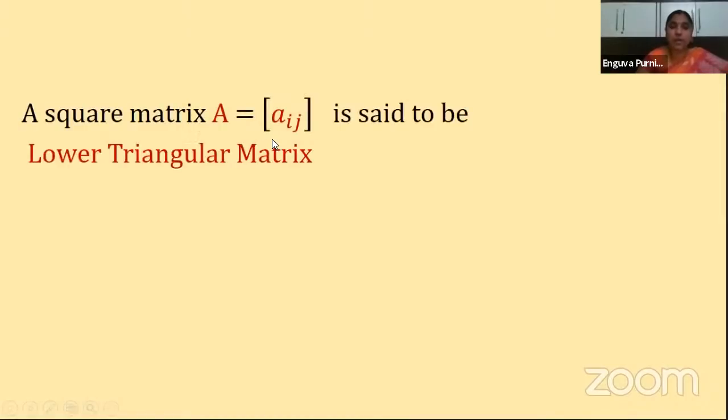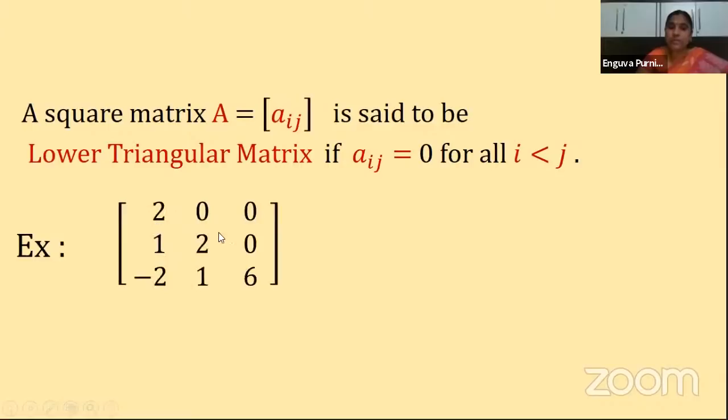Same definition, children. The only difference is that the place where the element should be 0 is where i is less than j. Clear? So in this example, these are the elements: 2 0 0, 1 2 0 and -2 1 6. The same explanation as in the upper triangular matrix applies. What is the position of this one? First row, second column, a12. The i value is 1 and the j value is 2, so i is less than j, isn't it? So here we have 0.